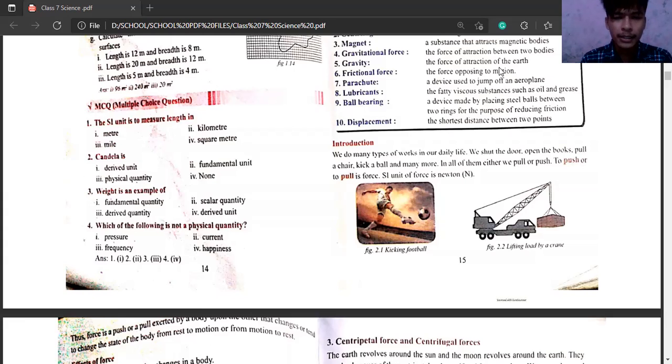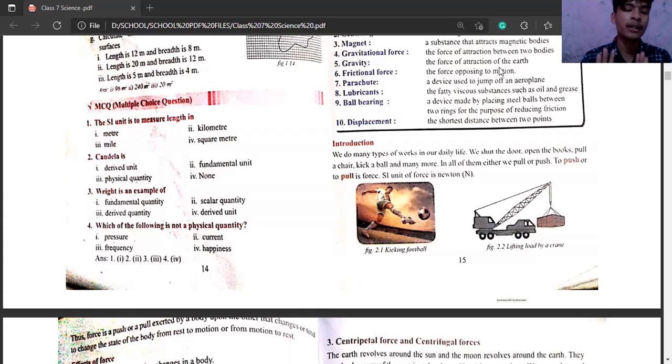So now, how is the motion term related here? Okay, we have talked about force, but where is the motion here? Now the question comes, where is motion? So look at that. Shut the door. When we close the door, that door will come to motion at first, then to rest.